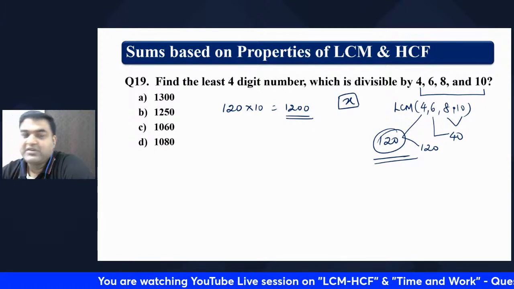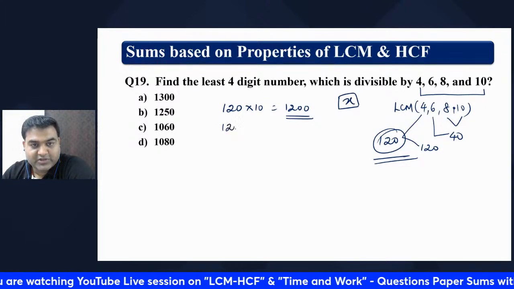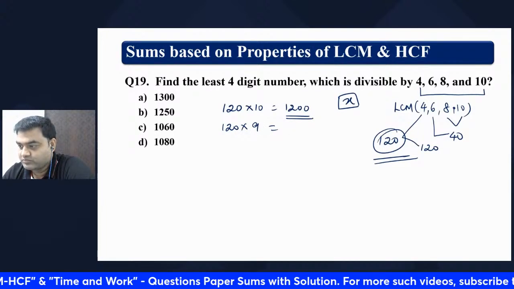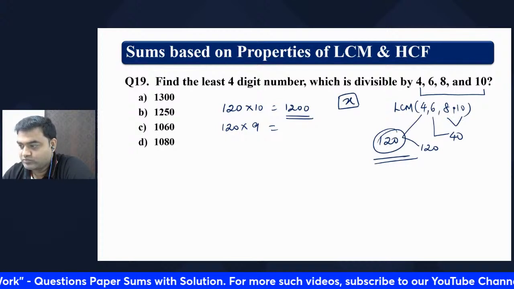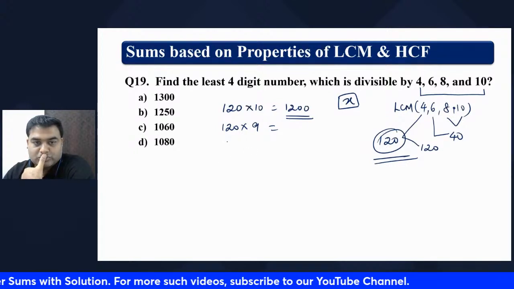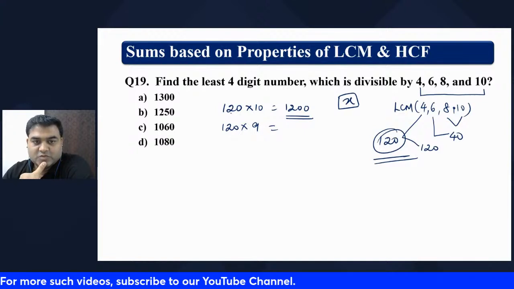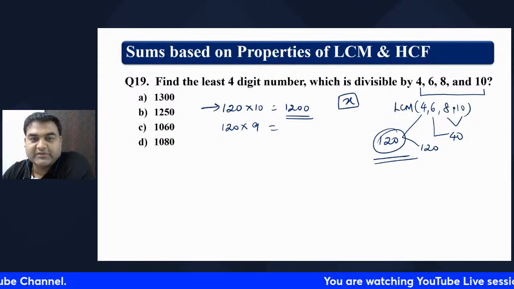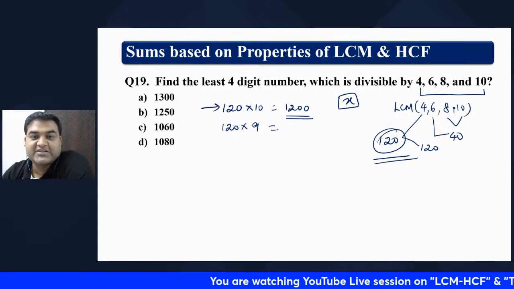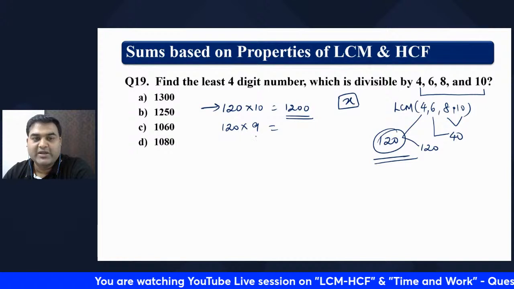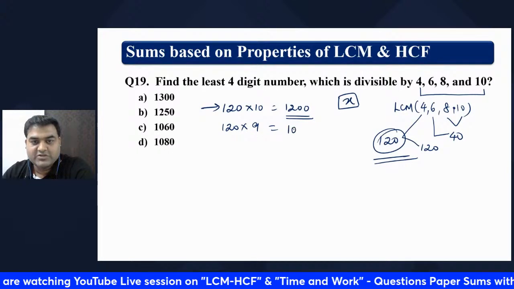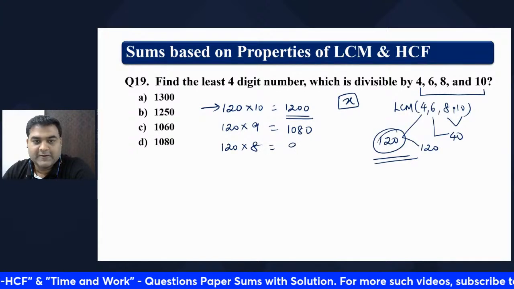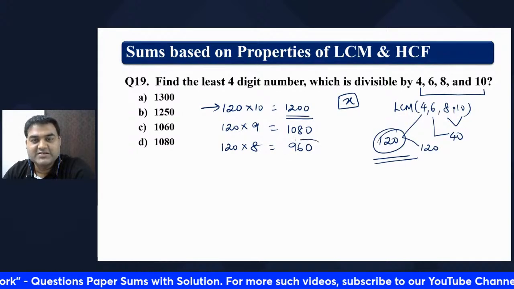Now go in the reverse order. 120 into 10 is a 4-digit number, yes, but whether it is the least or not, we have to see. 120 into 9 is 1080. 120 into 8 is 960, which is a 3-digit number.